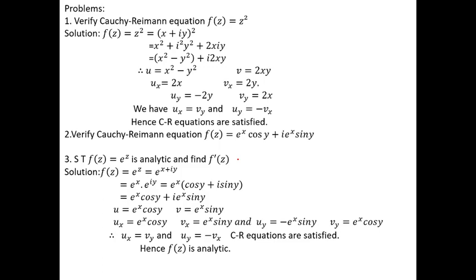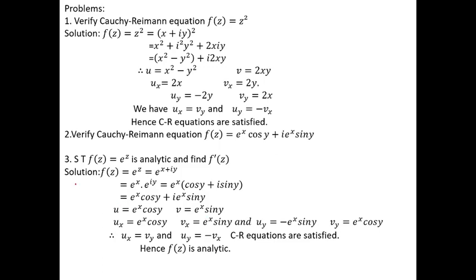What is the necessary condition? The necessary condition is CR equation is satisfied. The sufficient condition is f dash z is equal to dou u by dou x plus I into dou v by dou x. This is the formula of the sufficient condition. So for this problem we use both conditions.